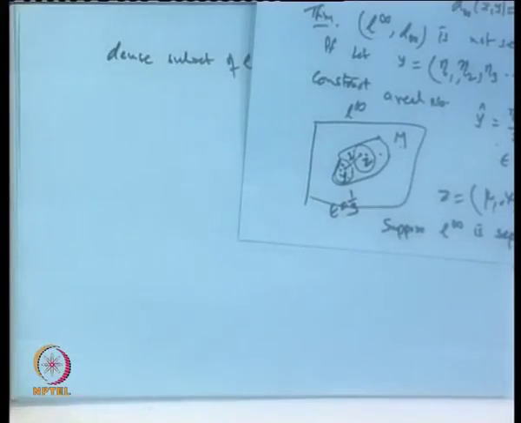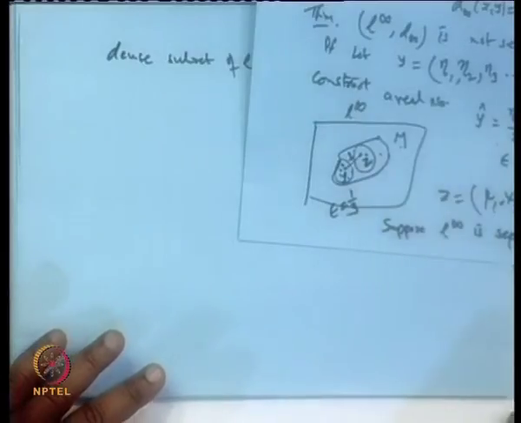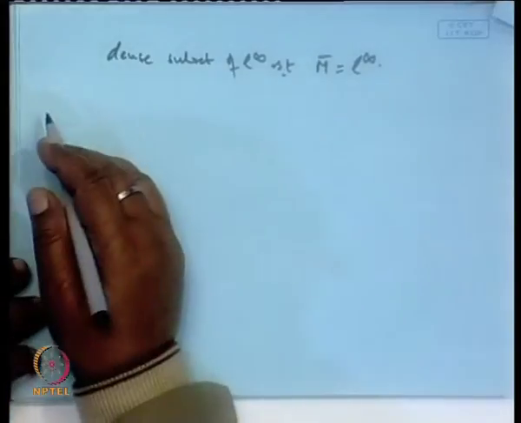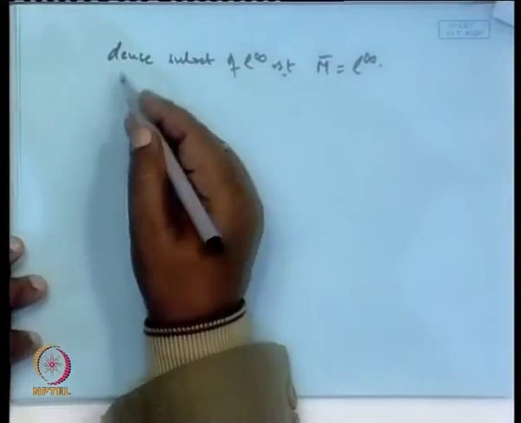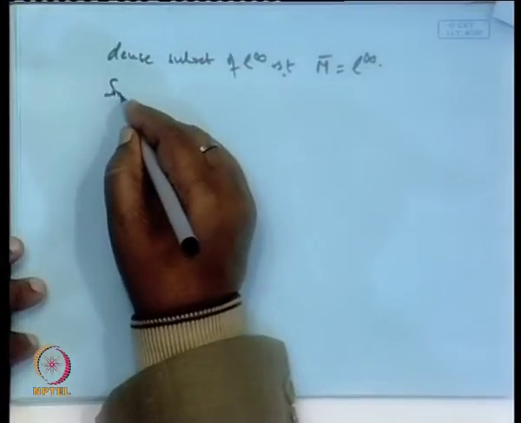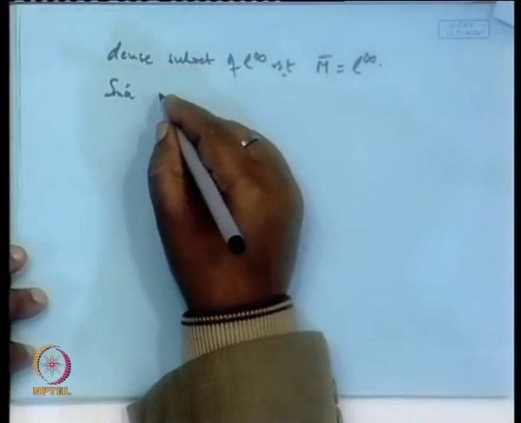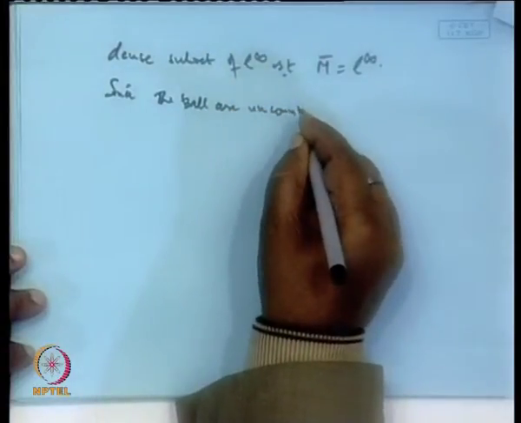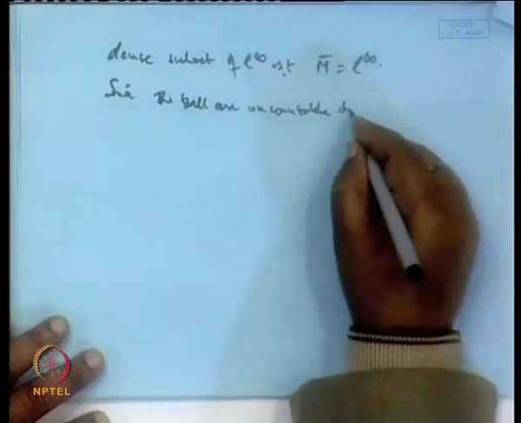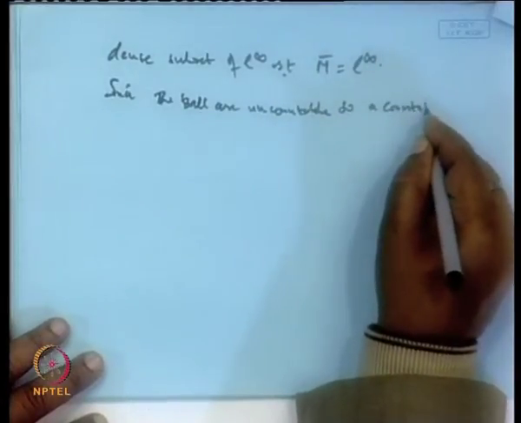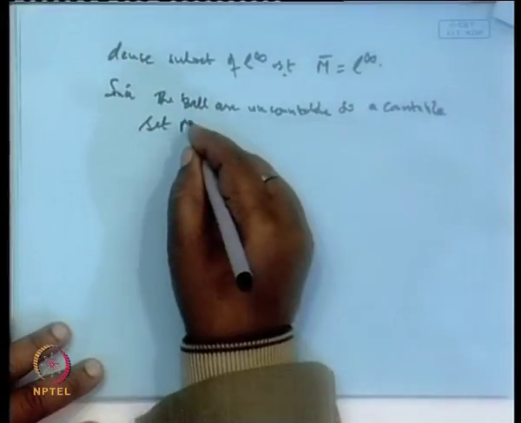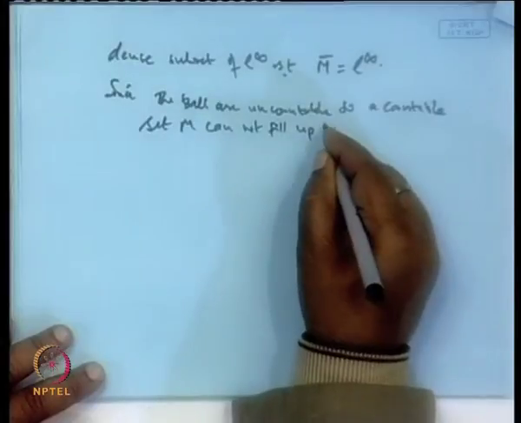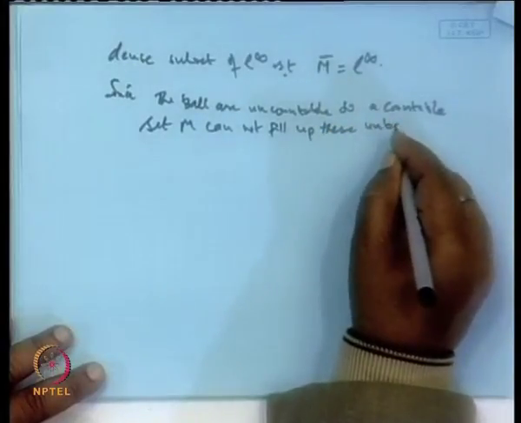Clear? So, L infinity is not separable. Dense in L infinity: since the balls are uncountable, a countable set M cannot fill up these uncountable balls.